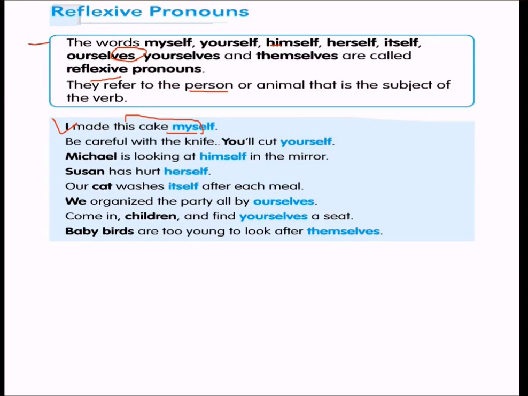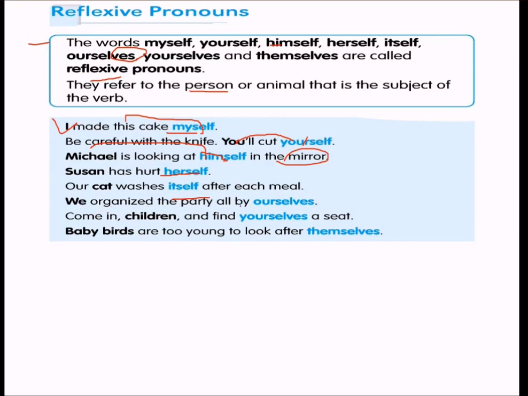So, be careful with the knife. You will cut yourself. Yourself means you. You and yourself are both the same, so they are a reflection of each other. Michael is looking at himself in the mirror. Again, see, a mirror is used for reflection. So himself and Michael are both the same. Susan has hurt herself. A cat washes itself after each meal.